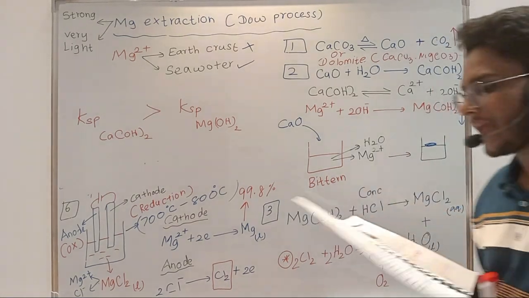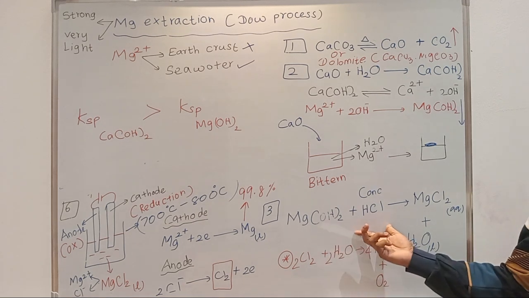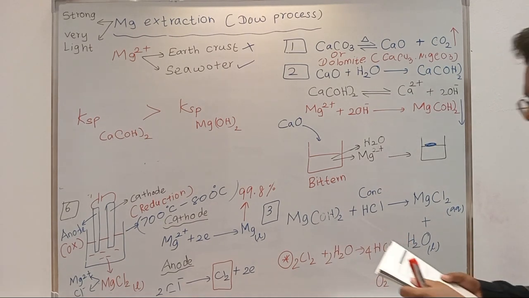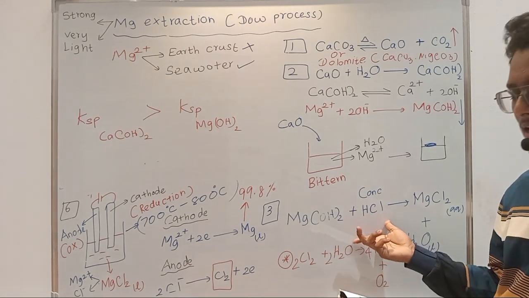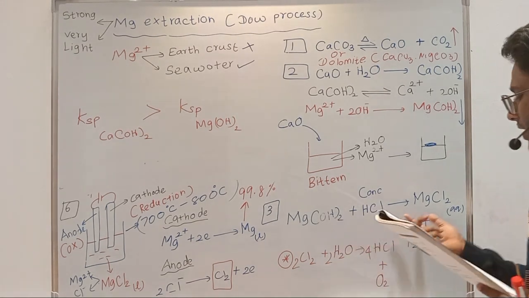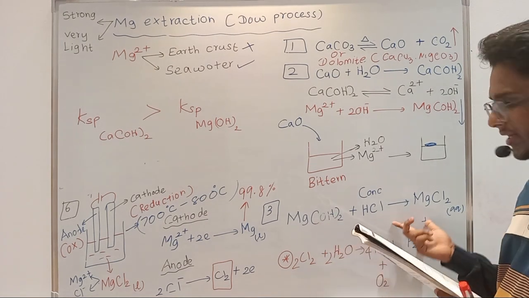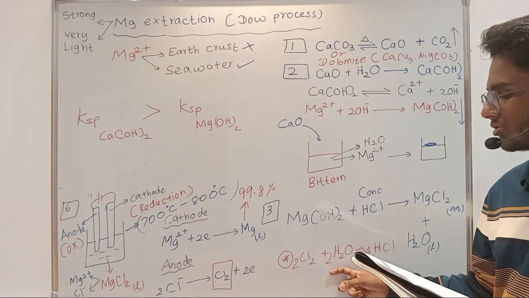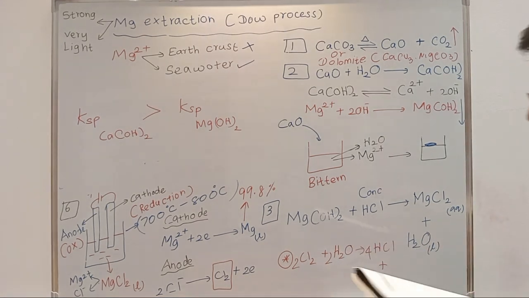Okay. And step 3, what we are doing is filtering the magnesium hydroxide and adding conc HCl, right? So the magnesium hydroxide formed is filtered, removed and reacted with conc HCl. Highlight conc HCl, okay, to get magnesium chloride, right? So they have given the reaction basically. This reaction is not given in the resource book. If you want, you can write it, okay? Otherwise no need, but it's better if you write it.